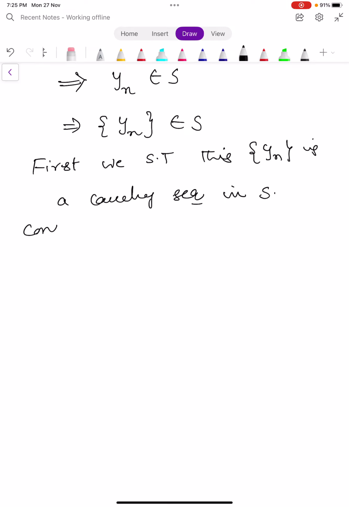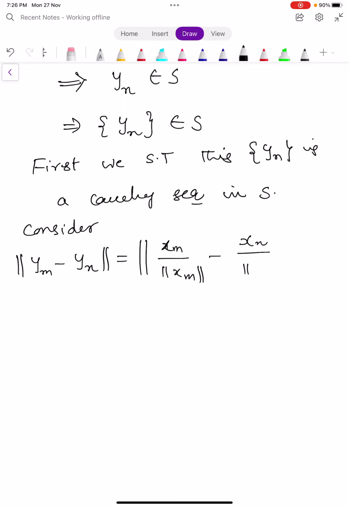To prove this, consider norm ym minus yn, which is equal to, by definition of ym, norm of xm divided by norm xm minus xn divided by norm xn. Right?